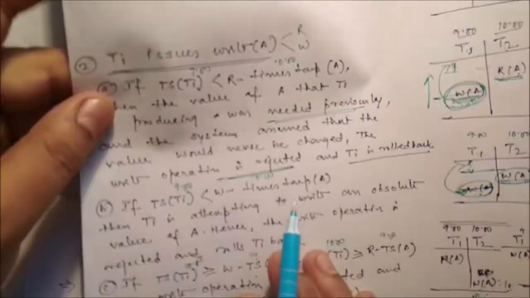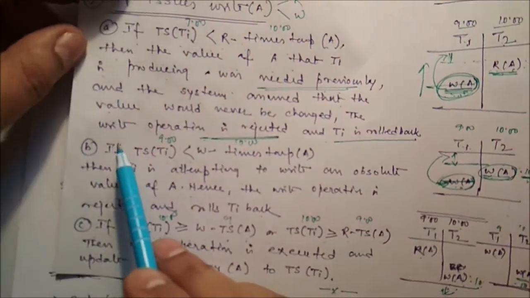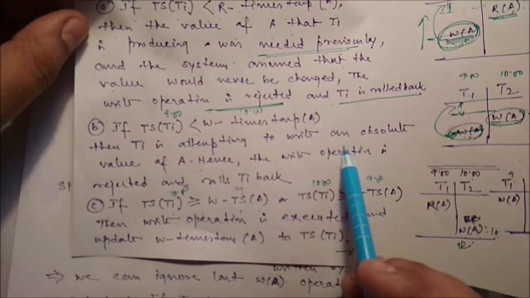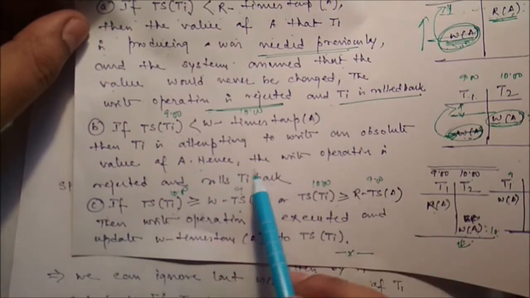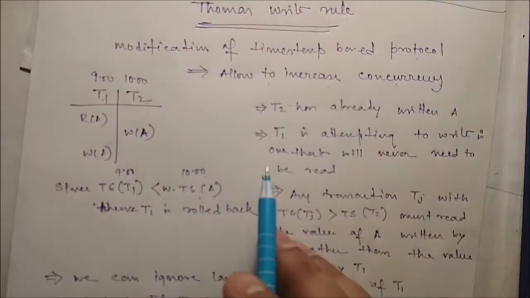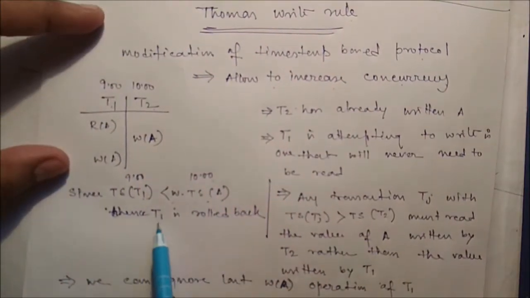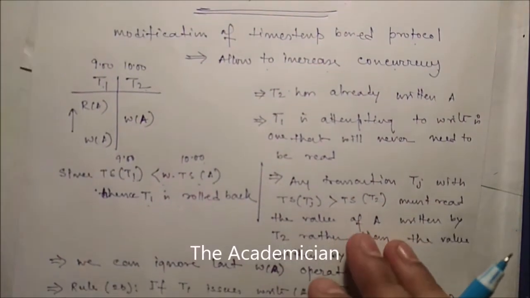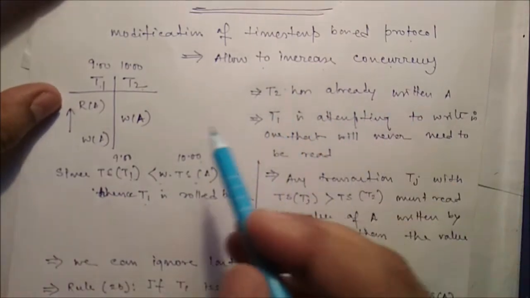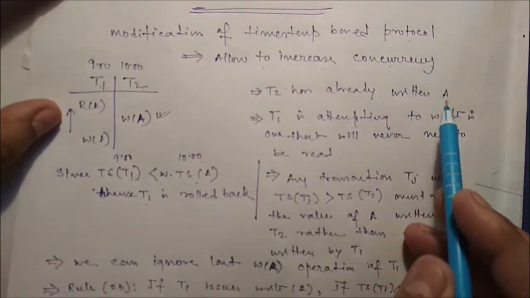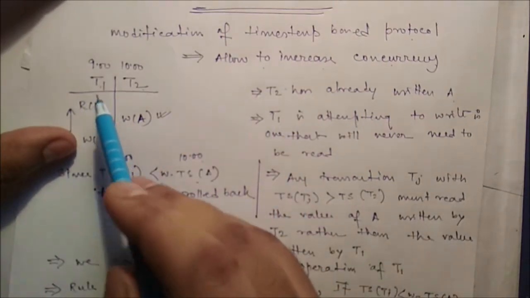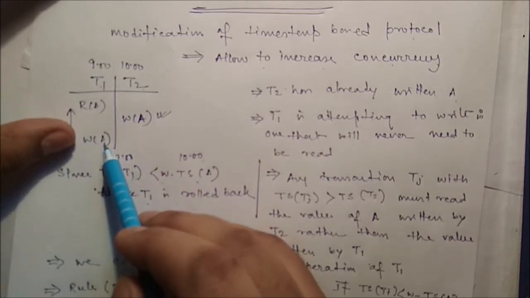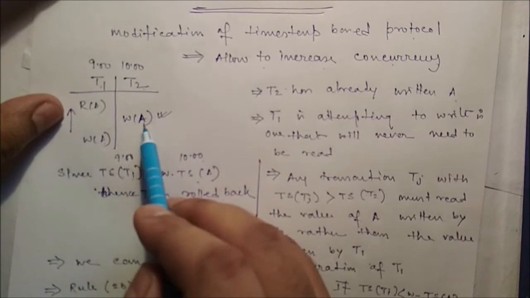So according to this particular timestamp based protocol and rule 2B, if TS(Ti) is less than W-timestamp, then T1 is attempting to write an obsolete or outdated value of A, hence the write operation is rejected and T1 is rolled back. So that means, if it is the case, T1 is rolled back. So we have to roll back this one. Now because T2 has already written A, T2 has already updated this particular A, and T1 missed its chance because T1 is the older transaction. T1 must use all the operations, read A and write A, before the other transaction writes A.